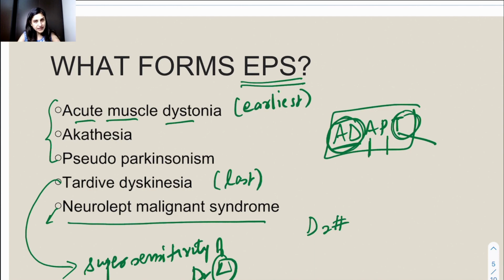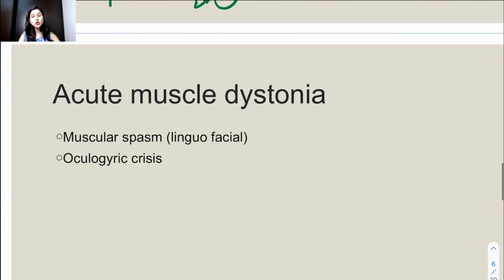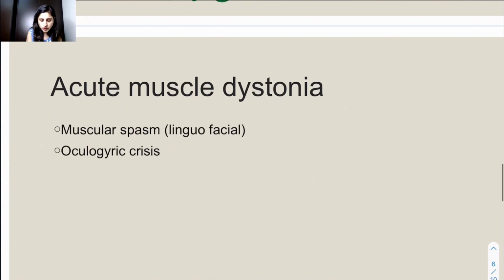So let's get to it one by one. Acute muscle dystonia. It is acute, occurs very fast, earliest in hours or maybe another day, 1 or 2 days. And what happens is there is spasm of the muscles around the mouth.